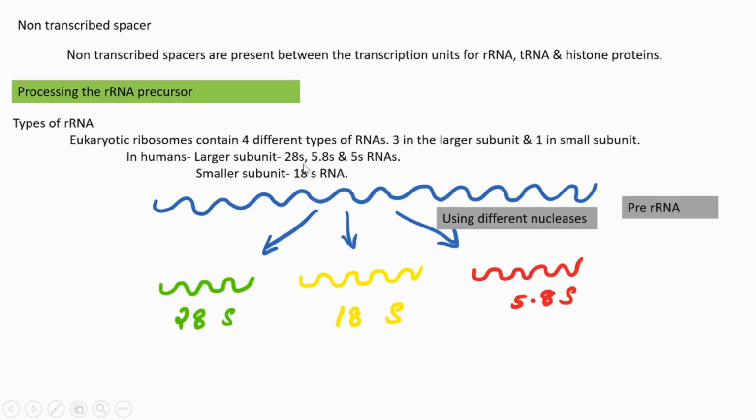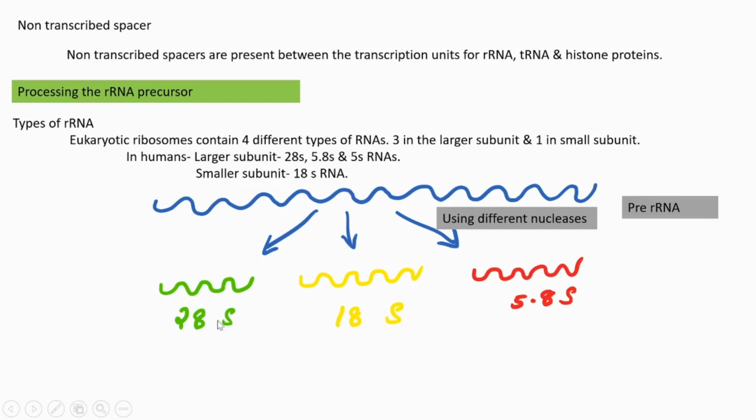These are the 3 different ribosomal RNAs found in the large subunit of human ribosomes. And the single rRNA we can find in the small subunit is 18S rRNA.